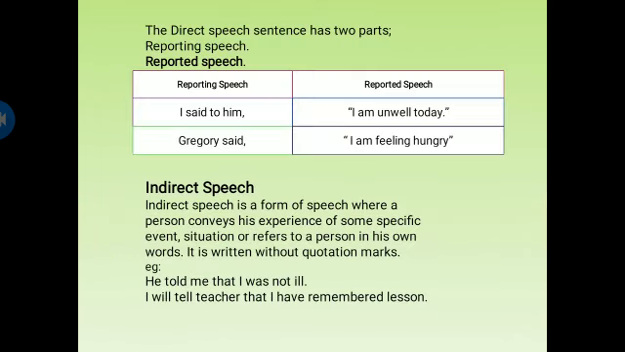Now, as far as the direct sentence is concerned, it has two parts. The first part is known as reporting speech, and the second part is known as reported speech. For example, I said to him, "I am unwell today." The part I said to him is known as reporting speech, and the part that says I am unwell today is known as the reported speech.